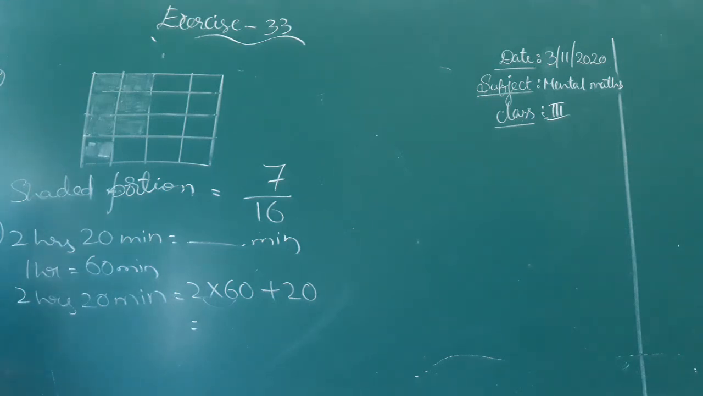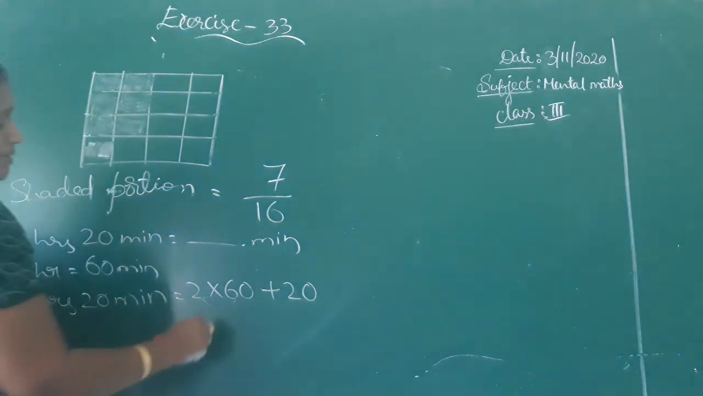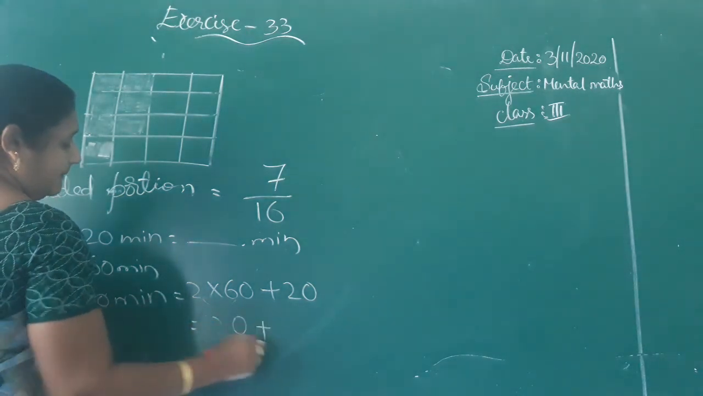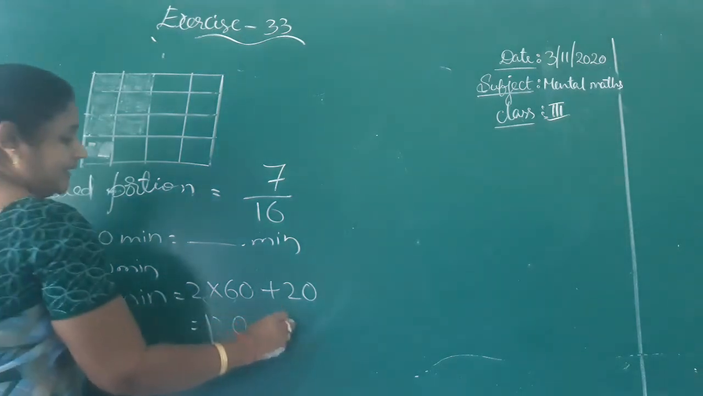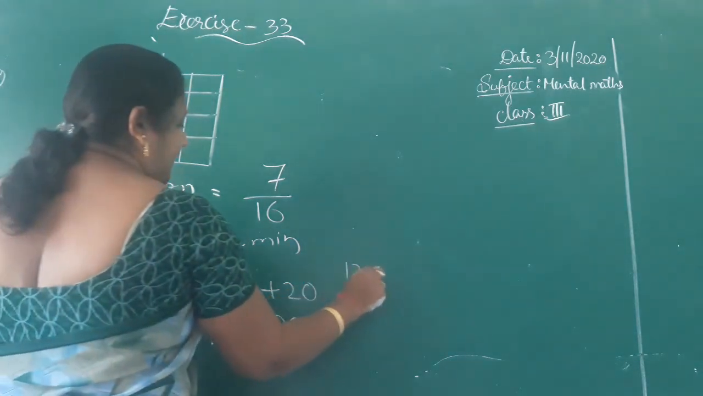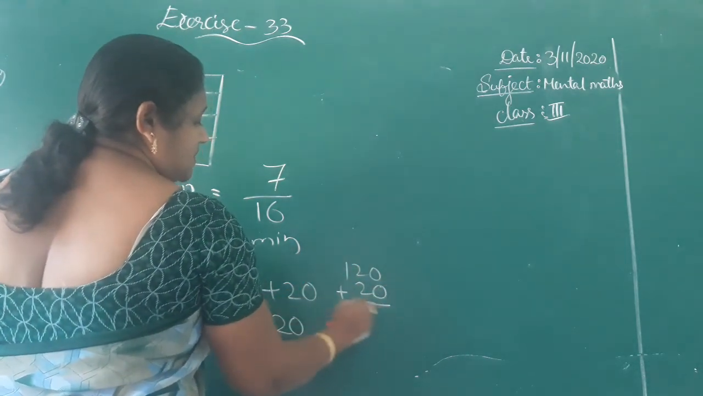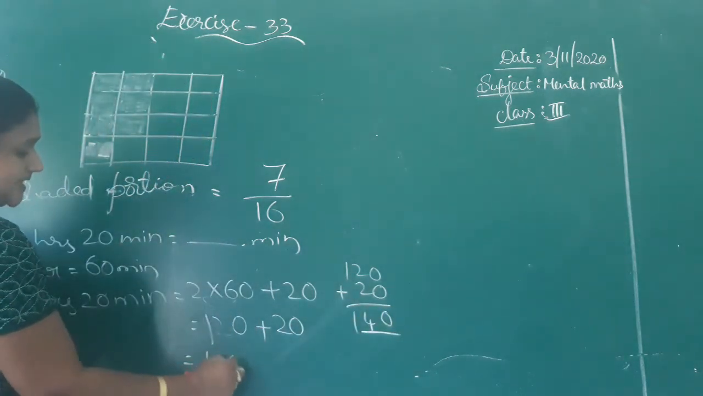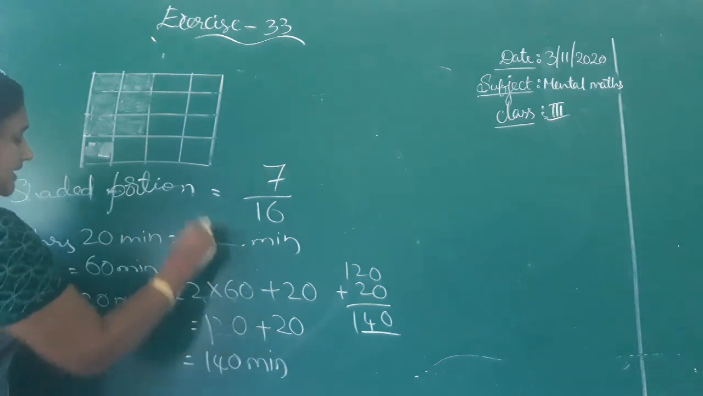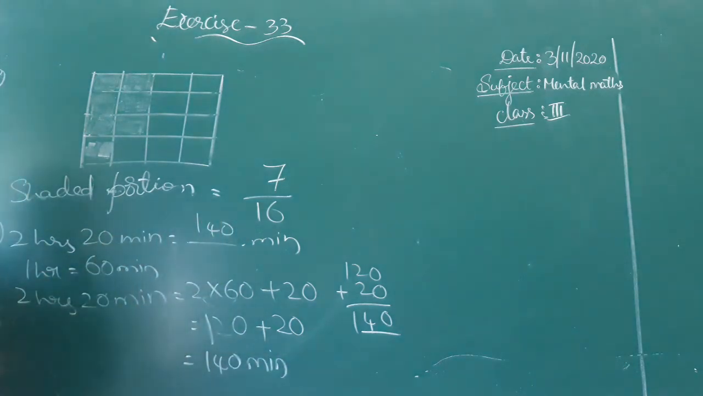Here we have to find out 2 hours. 2 into 60 is 120, plus the 20 they have given, which is in minutes only. So plus 20. What is 120 plus 20? 140 minutes. What is the answer? 140 minutes.